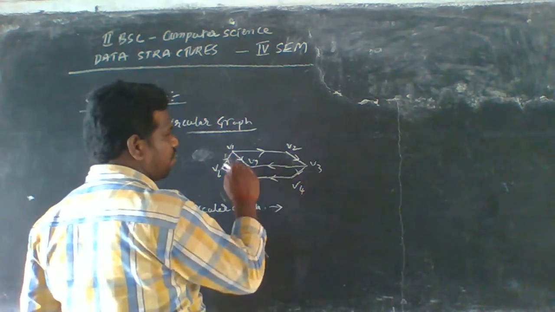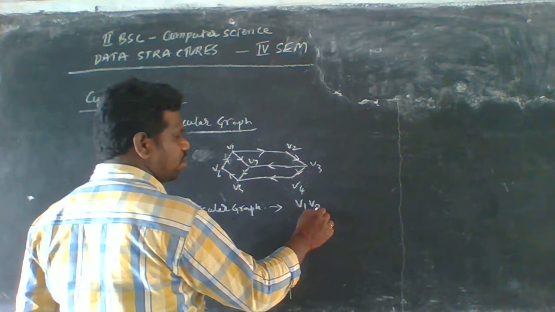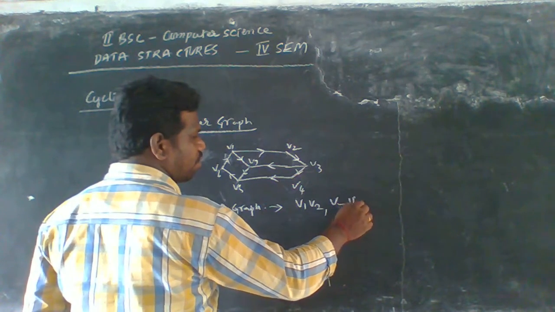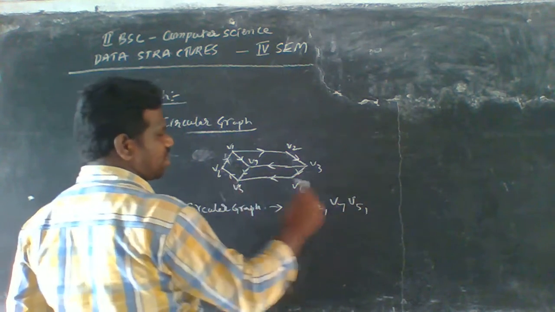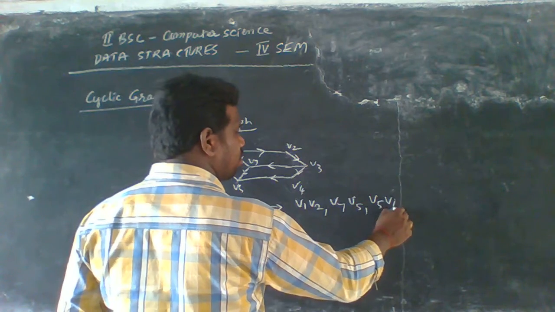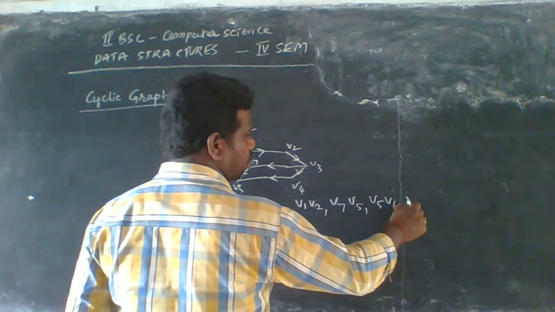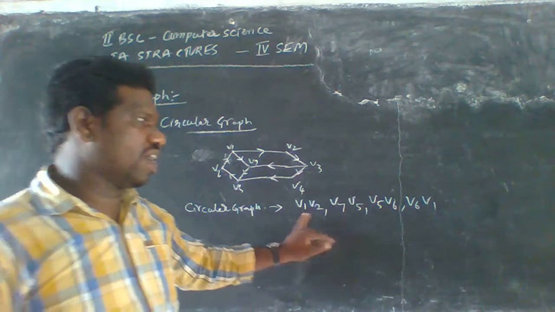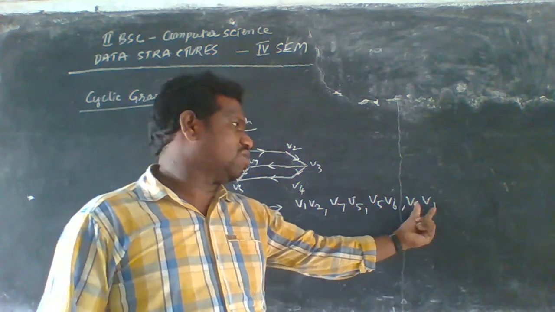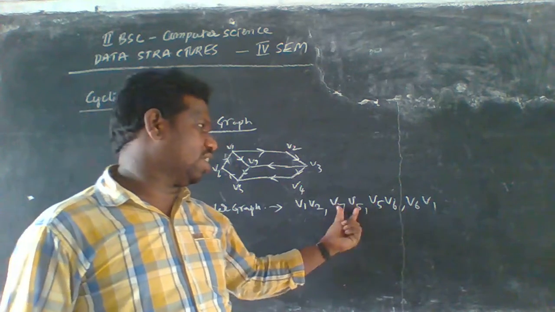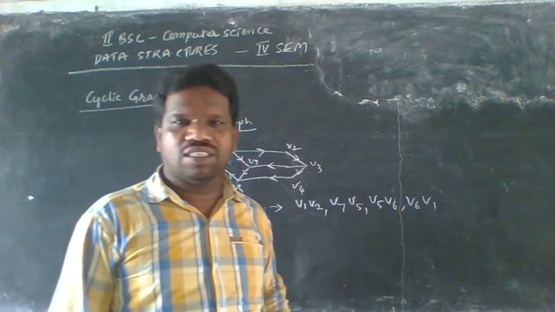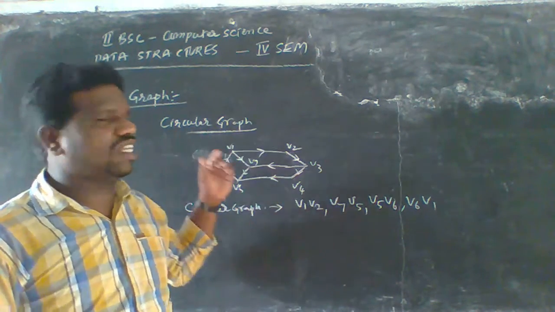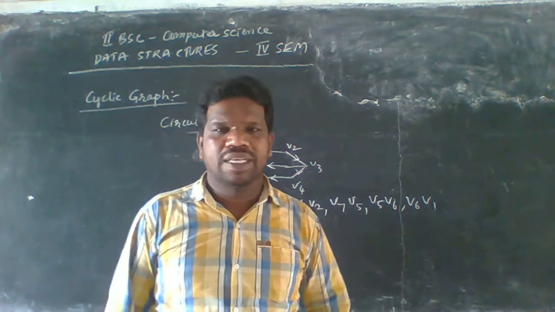One is V1 to V7, V7 to V5, V5 to V6, and V6 to V1, so we start from V1 and end at V1. Each of these is called an edge. In total four edges are formed here. This is what we call a circular graph.